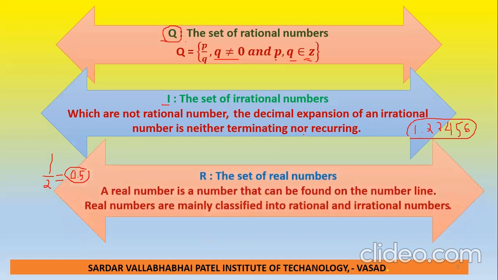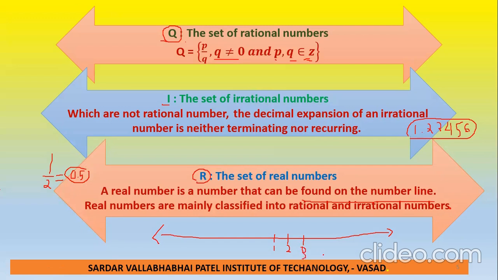Now the biggest set is the real numbers, which we denote with capital R. A real number is a number that can be found on the number line. Suppose we draw this straight line. In the natural numbers we write 1, then 2, then 3. The numbers between them are not involved in the natural numbers. So this is the natural number set.